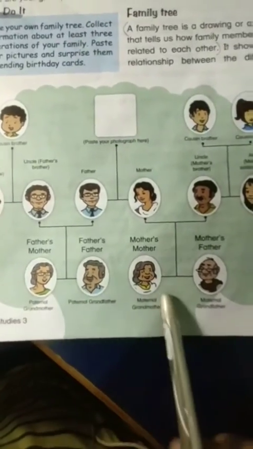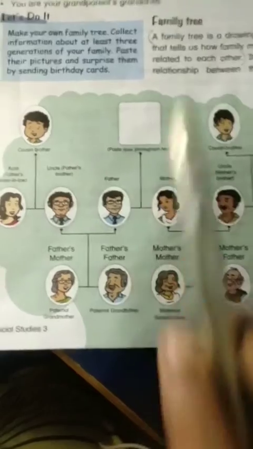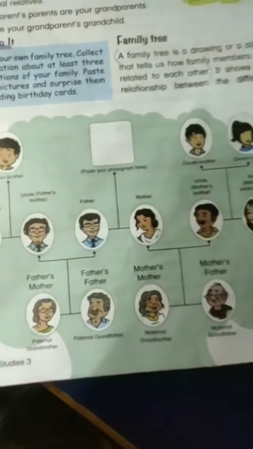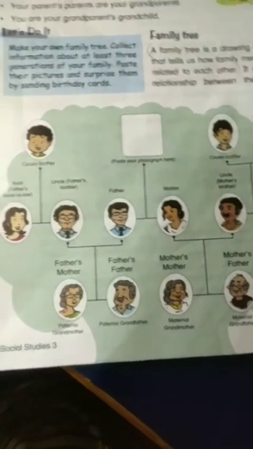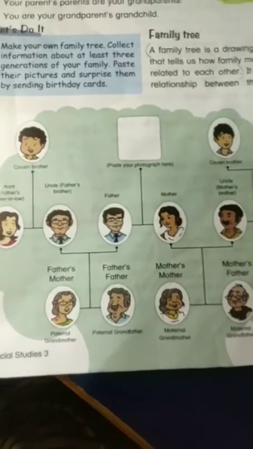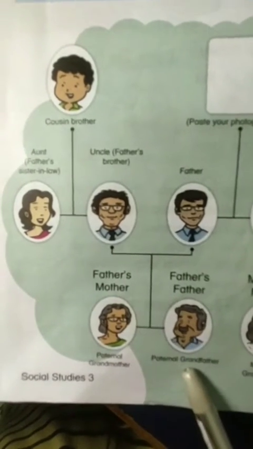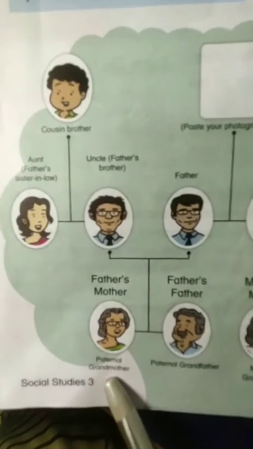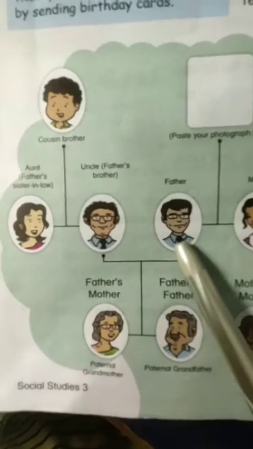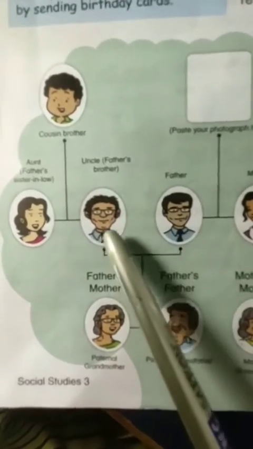These are your grandparents. So first of all, we will close this part. This is your paternal grandfather, this is your paternal grandmother, this is your father, and your father has a brother.